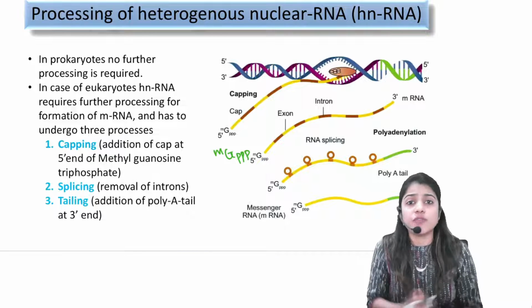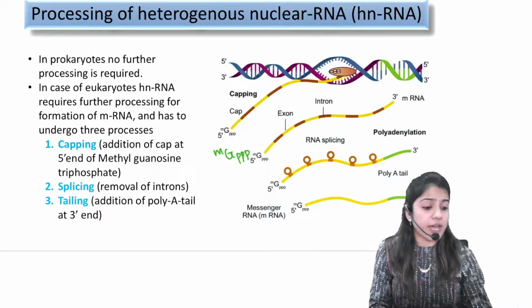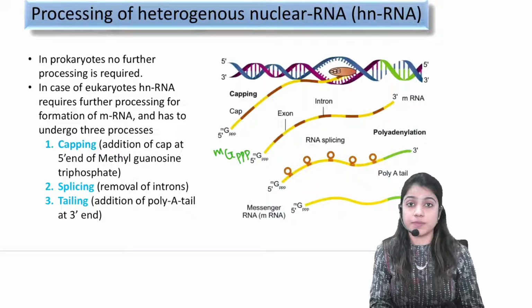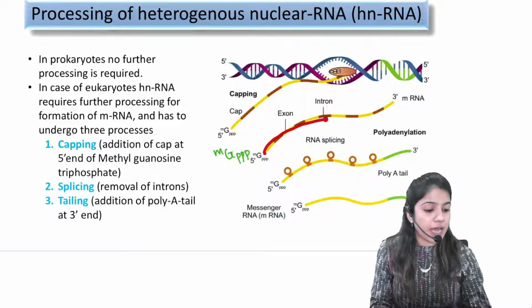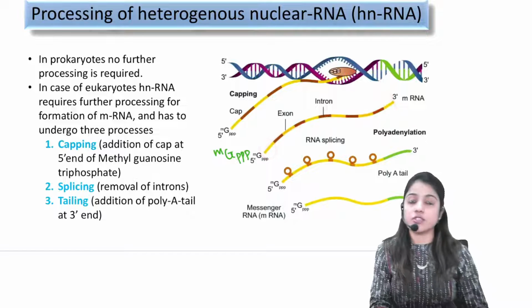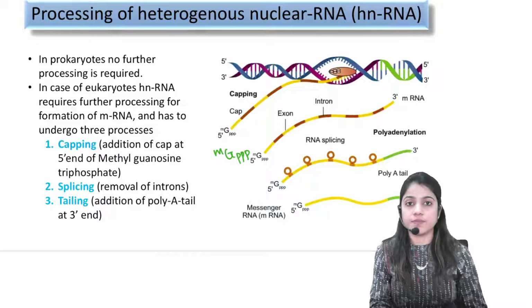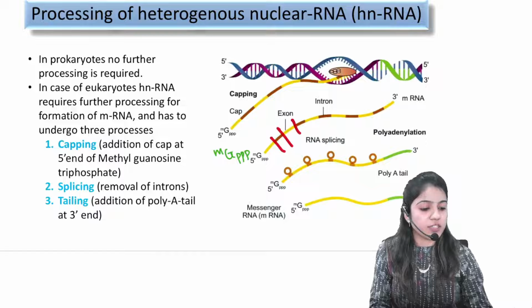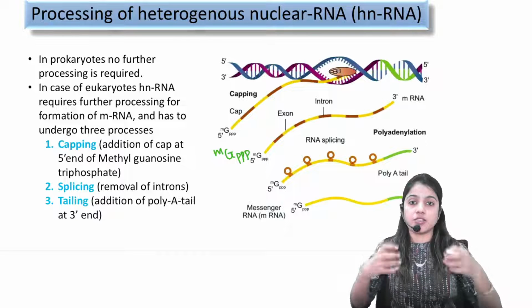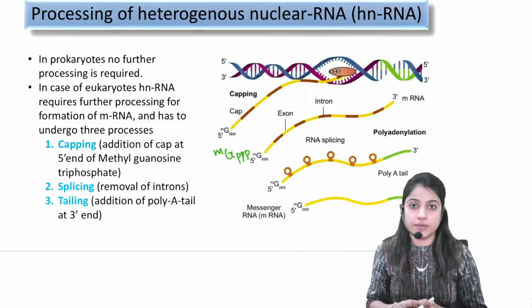They are not coding for proteins. For that, I need to remove these introns. You can see this RNA structure starts with exons and ends with exons, and in between there is presence of introns. So these introns have to be removed and every exon has to be joined together again.